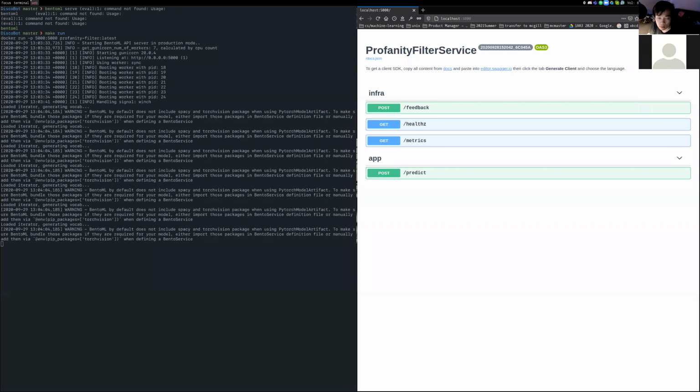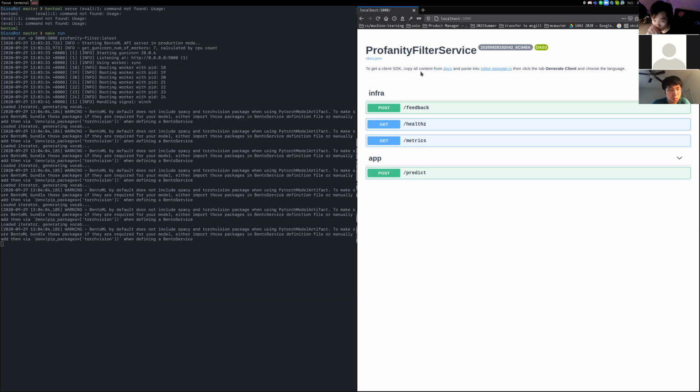Right. So what you can see here is a local deployment from BentoML. I wrote a model using a simple bidirectional LSTM to predict the percentage, or how to define whether a sentence has profanity language or not.